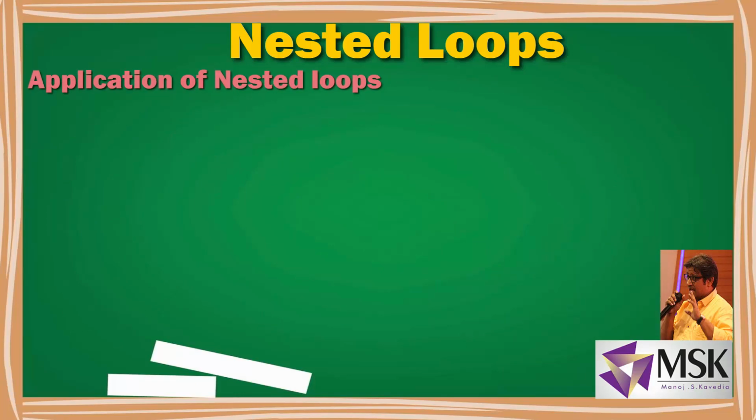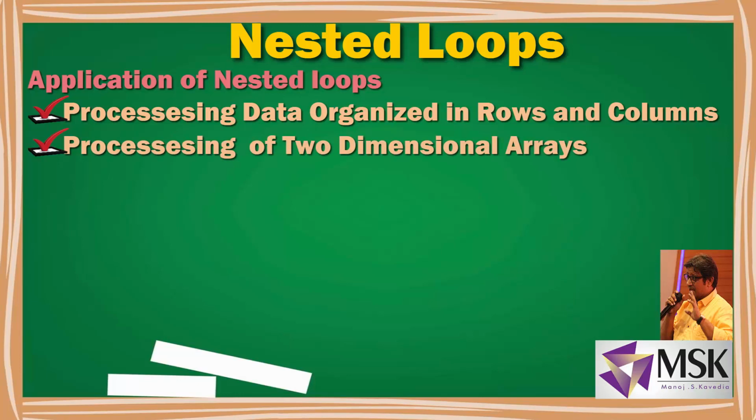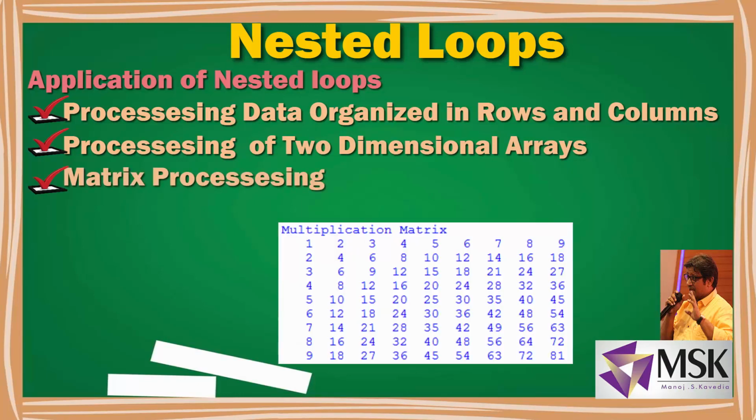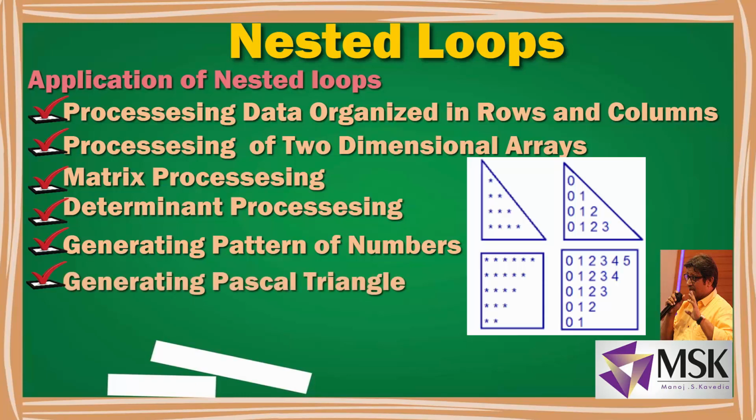Now these are used when we need some rows and columns processing, like processing of two-dimensional arrays, or I have to generate matrix data, or I have to process determinants, or I have to generate some patterns of numbers in a triangular shape, or generate a Pascal triangle. So there are many such examples where I need a loop inside a loop.